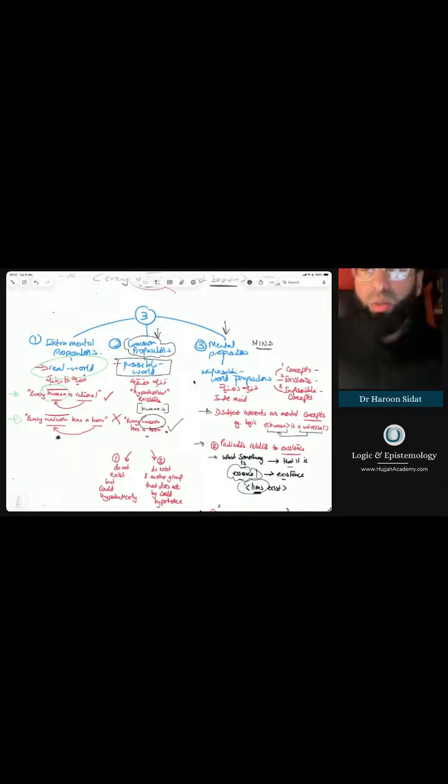Humans must exist in the real world. Unicorns don't exist in the real world, so they're false. So they are distinguished from common propositions and mental propositions, which are the second one and the third one, because in those two, which we're going to cover now, the truth does not depend on what is the case in the extramental world, because we're not saying that their subjects either do not exist in the extramental world or need to exist in the extramental world. Very, very important. So you have to know what is the claim that you're making.